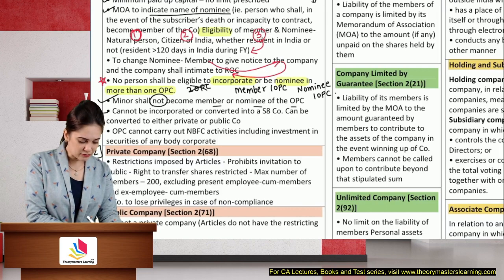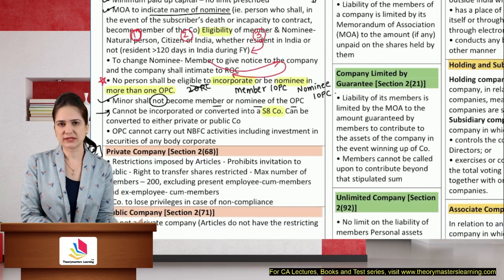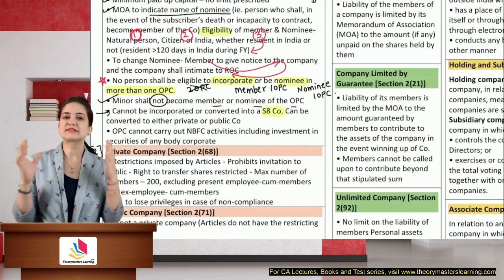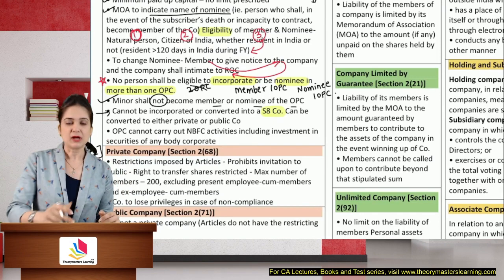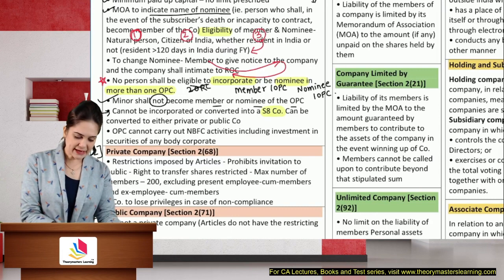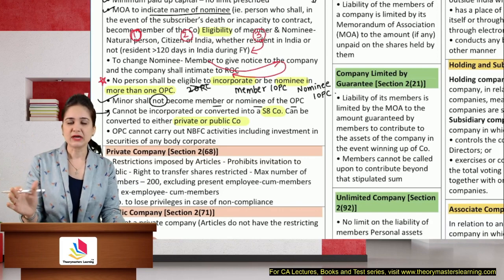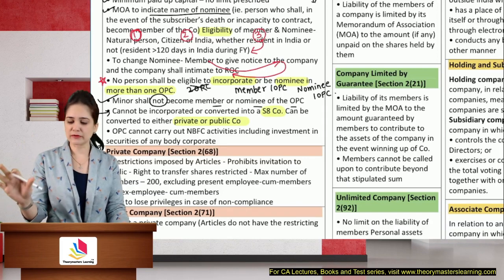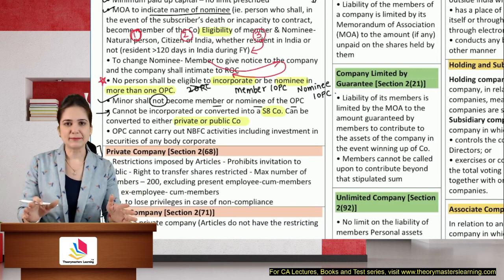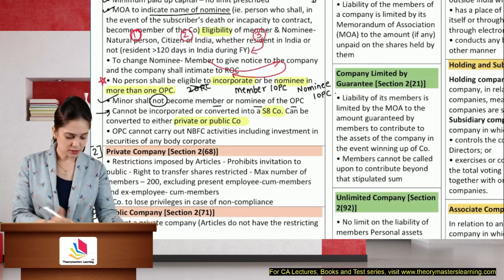It cannot be converted or incorporated into a Section 8 company. Section 8 is your non-profit organization. You cannot incorporate a Section 8 company with just one member. You cannot convert an OPC into a Section 8 company. But it can easily be converted into either a private or public company. Earlier, there were restrictions. But now, after the amendment, there is no restriction as to paid up capital or turnover. There is no restriction as to the time. You can convert the OPC into either a private or public company anytime that you want.